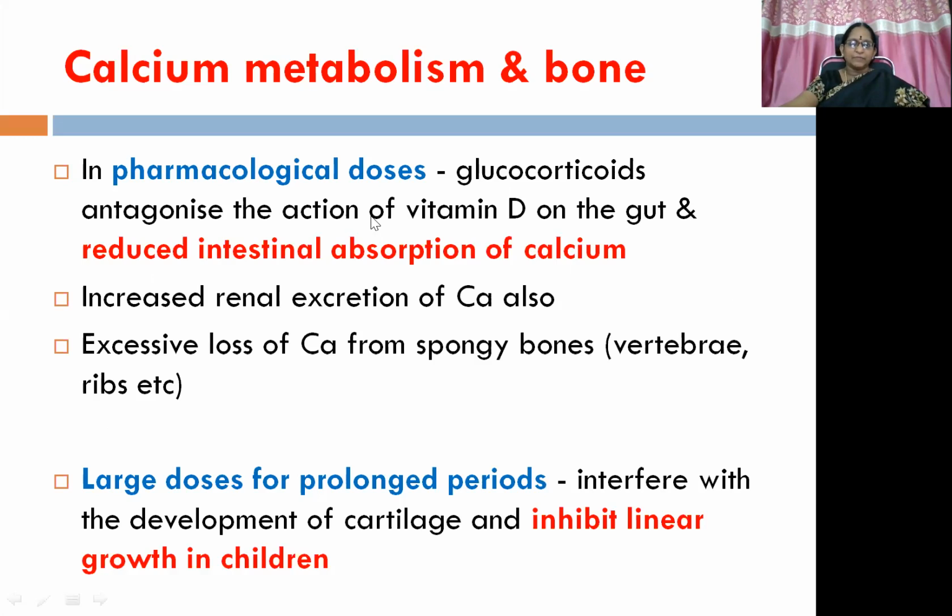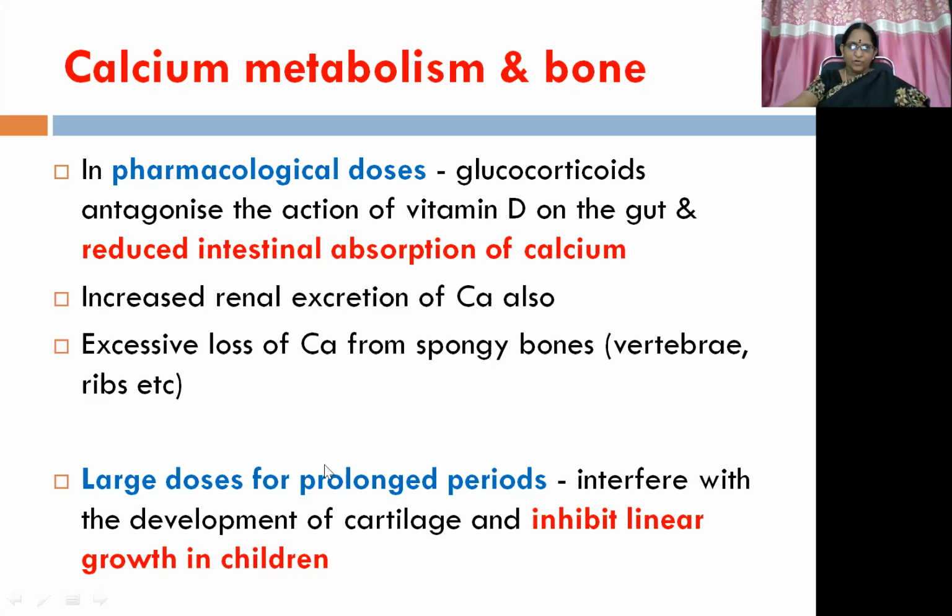Then actions on calcium metabolism and bone. In pharmacological doses, glucocorticoids antagonize the action of vitamin D on the gut, because of which there is reduced intestinal absorption of calcium. Apart from that, there is increased excretion of calcium through the kidneys also. So excessive loss of calcium from spongy bones like vertebrae and ribs can be seen. This is with pharmacological doses: decreased absorption of calcium, increased excretion of calcium.